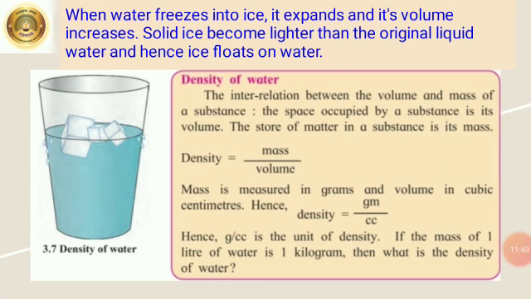If the mass of a liter of water is 1 kilogram, then what is the density of water? Here, we all know that 1 kg is equal to 1000 grams and 1 liter is equal to 1000 cubic centimeters. So the density will be 1 gram per cubic centimeter.